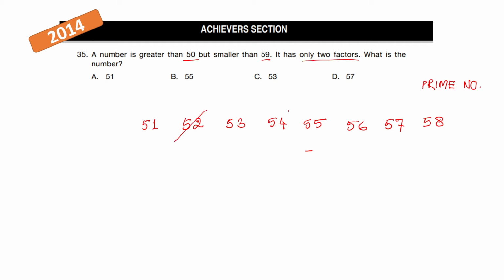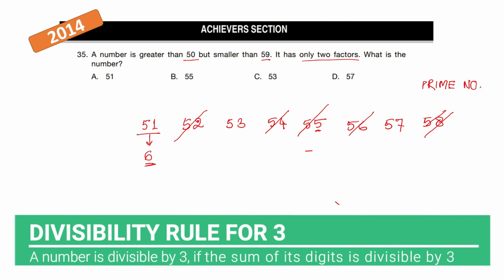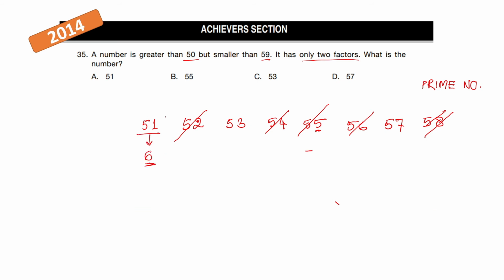Hence, let's just eliminate the even numbers because they can all be divided by 2 and they are not prime numbers. Also, a number ending in 5 can be divided by 5 and is not a prime number. Now we are left with this. So let's try our divisibility rule. Let's see if the sum of the digits of the number is divisible by 3. 53, the sum of the digits is 8. So this is not divisible by 3. Let's hold on to this.